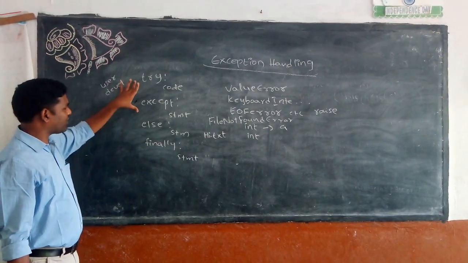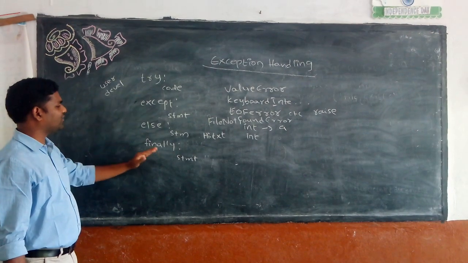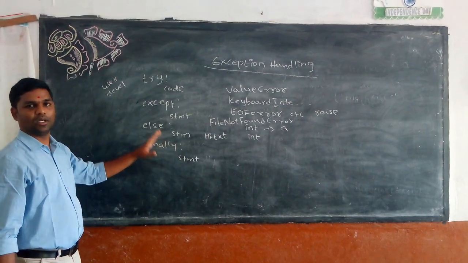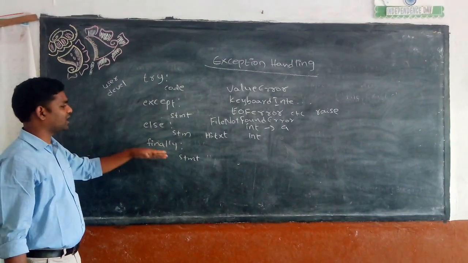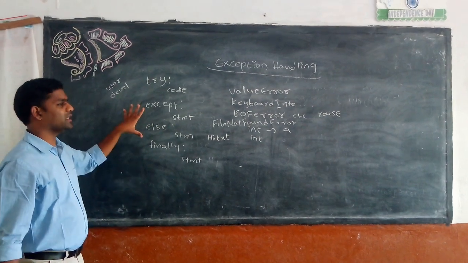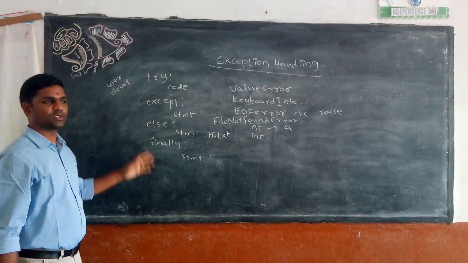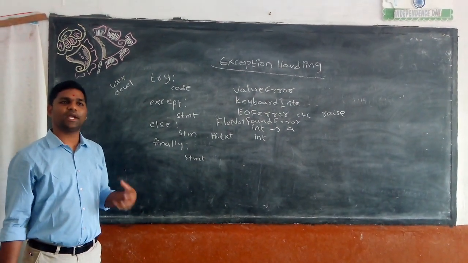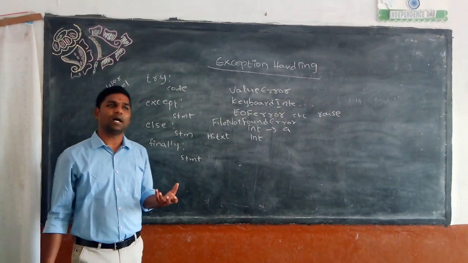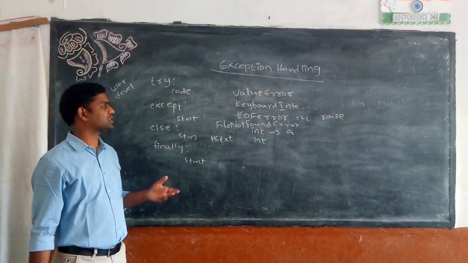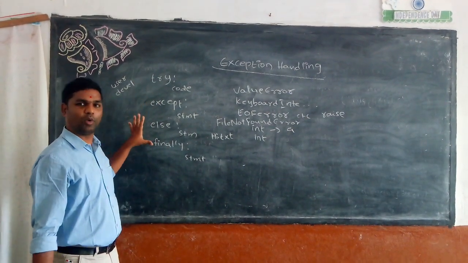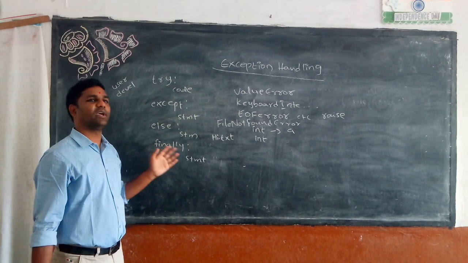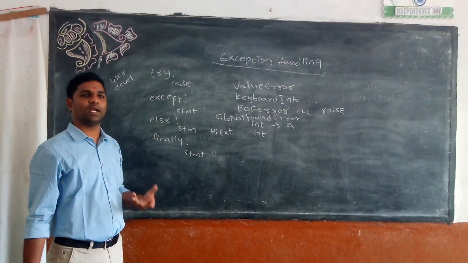Apart from the except or else block, finally will get executed automatically. Whichever blocks get executed, then finally will get executed. We will see in the example how these things work. So it's a kind of precaution. Before writing code, I may think that I may get some kind of errors, so that's why I am writing this try except block. Same way, we take precautions in real time also.